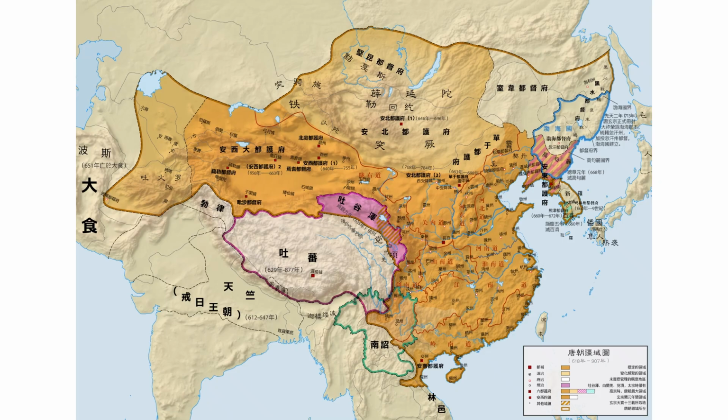As you can see, the map of the Tang Dynasty goes all the way to Persia. And this lake here is the Aral Sea, which is currently starting to become dry. And you can see that this is much larger than the current map of the People's Republic of China.